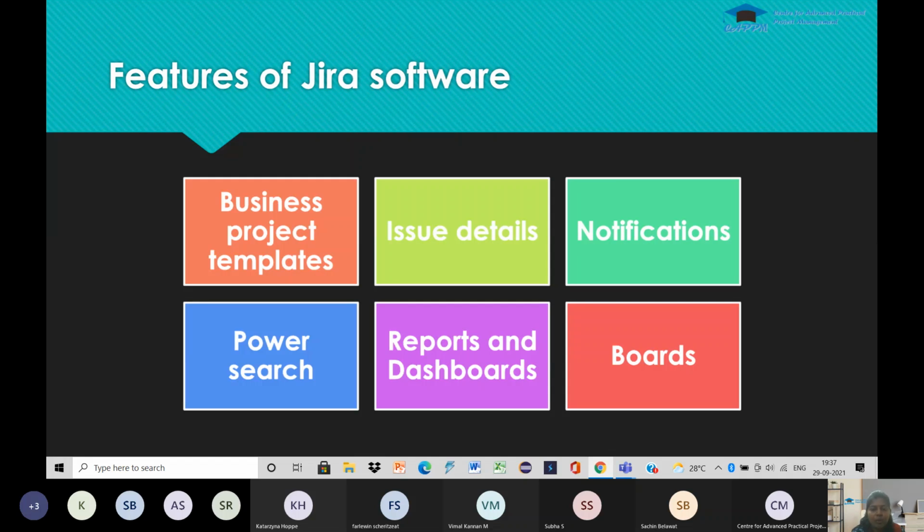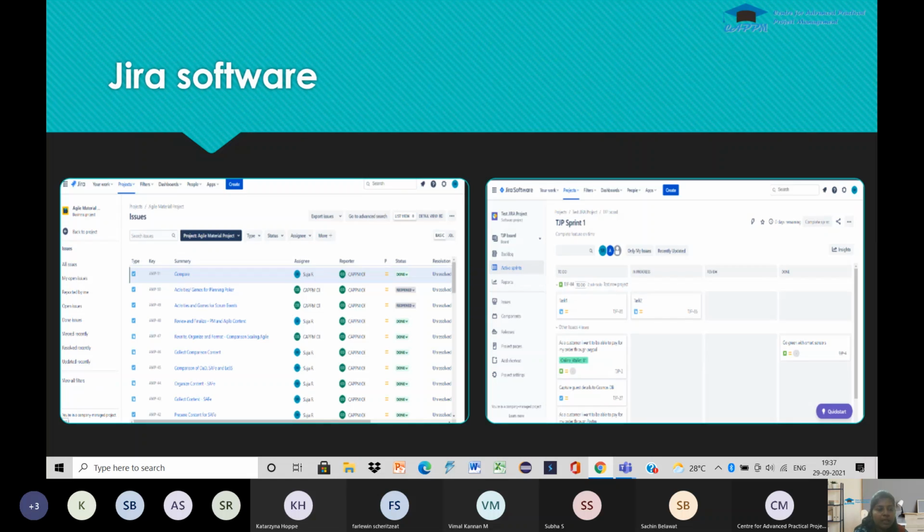And we have dashboards through which gadgets can be added. And finally, we have boards. So in Jira, we have Kanban and Scrum boards through which we can visualize our work. A large portion of work can be segregated, and using that, we can visualize. So that is about boards. And here are two sample screenshots of Jira software.